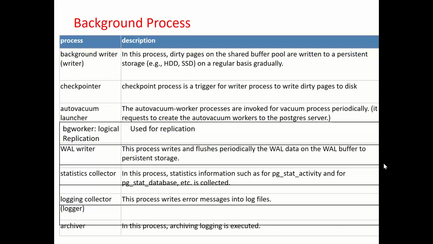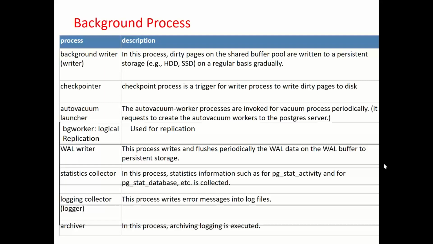So these are all the background processes that are running. Background writer, checkpointer is a trigger process. Autovacuum is a process that is removing your dead tuples. Why is it known as autovacuum? Because it runs automatically. We need not initiate it manually. We can initiate it manually as well, but by default it also runs in the background, every minute, removing all the dead tuples.